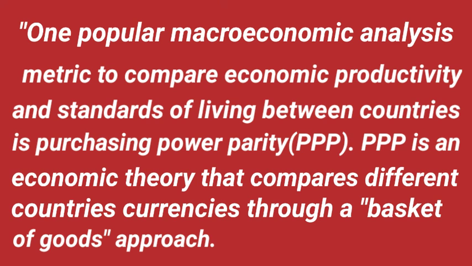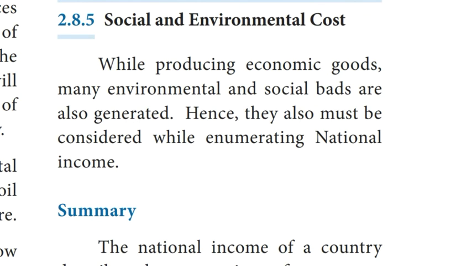Fifth indicator of national income and social accounting, social and environmental cost. While producing economic goods, many environmental and social bads are also generated. Hence, they also must be considered while enumerating national income.